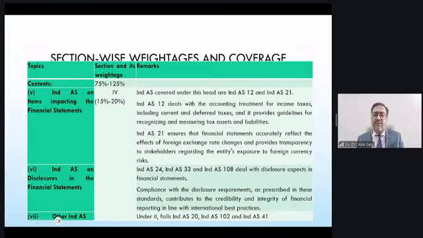Then in section 4, you have the Ind AS on the items impacting the financial statement. For example, Ind AS 12 and Ind AS 21, so income taxes and the foreign exchange standards. Then you have Ind AS on disclosures like related party disclosures, earnings per share, and segment reporting, which is operating segments in terms of Ind AS. Other Ind AS include, for example, government grants, share-based payment, and agriculture. So section 4 covers almost 15 to 20% marks of the paper.